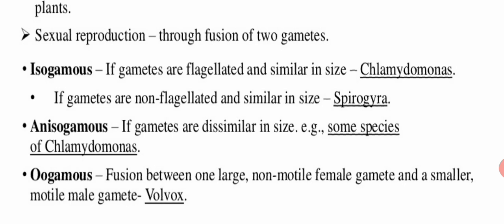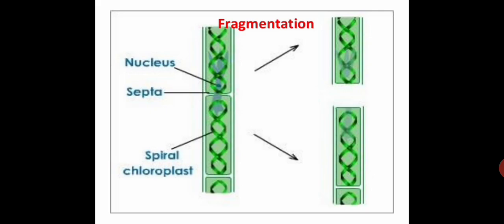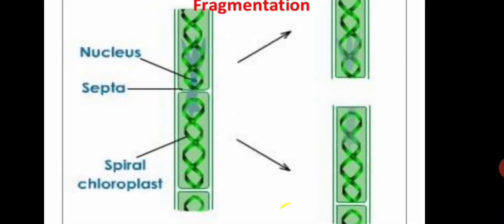So if both the fusing gametes are of the same type, same size, plus they are either both flagellated or both non-flagellated, then that condition is isogamous. If both the gametes are dissimilar in size, then anisogamous. And if the female is large and non-flagellated while the male is smaller but flagellated, that condition is oogamous, and it is found in Volvox. Example is Volvox. Okay, so you can see here the diagrammatic representation.